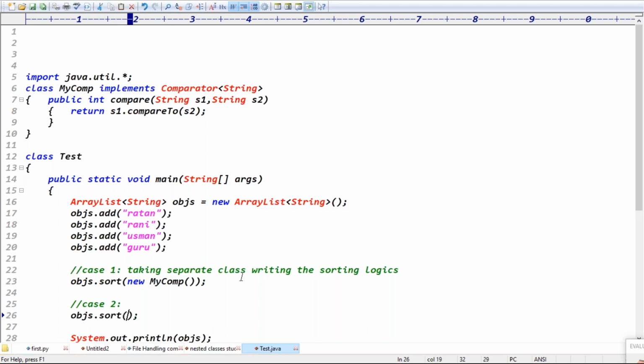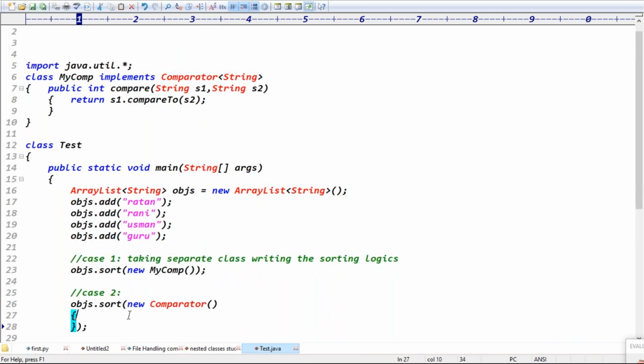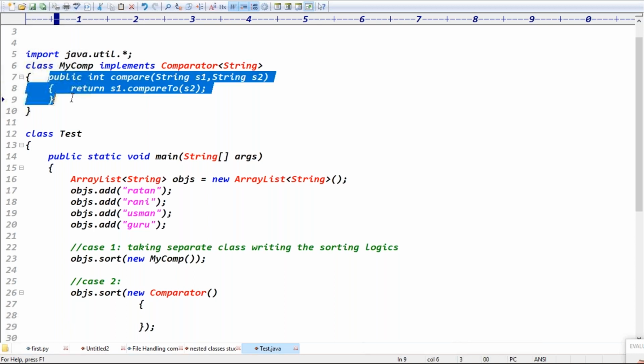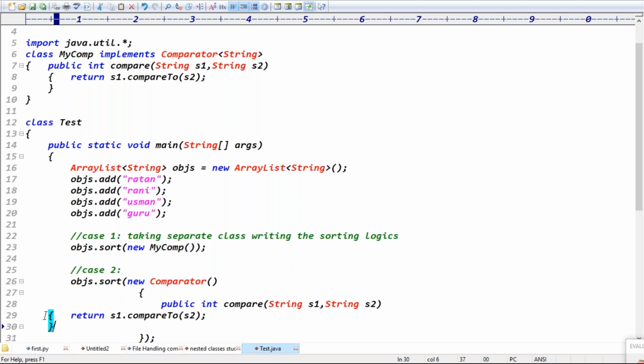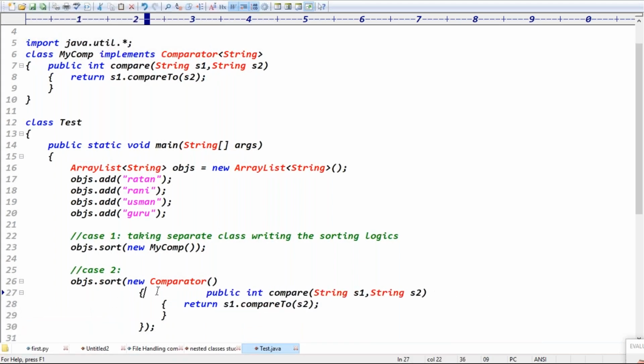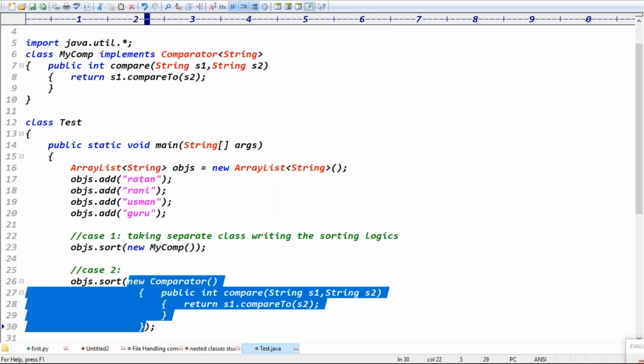Objs.sort is expecting which object? A comparator object. Directly I can create the object of the comparator, with open and closing braces, and write the logic here directly. Now you tell me, guys: taking a separate class and writing the implementation is recommended, or directly writing the implementation here itself? Which one is recommended?